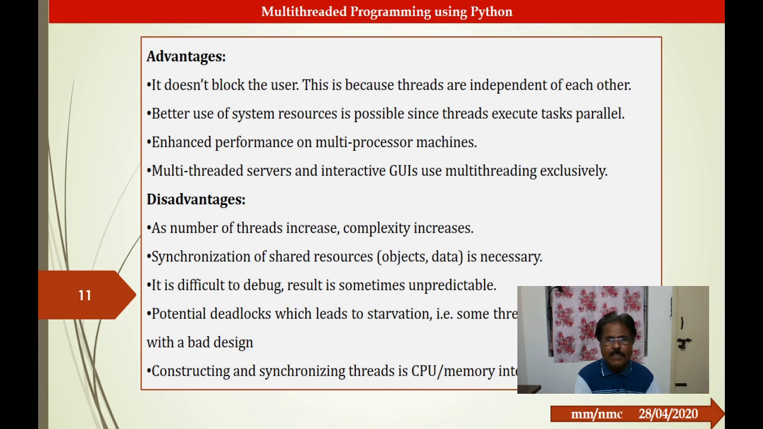Now let us see the disadvantages of multithreading. Whenever the number of threads increases, complexity increases. Naturally we have to synchronize the shared resources, and sometimes it is difficult to debug as the result is sometimes unpredictable. Since deadlock is possible, which leads to starvation, some threads behave badly. And the construction and synchronization of threads is CPU or memory intensive.